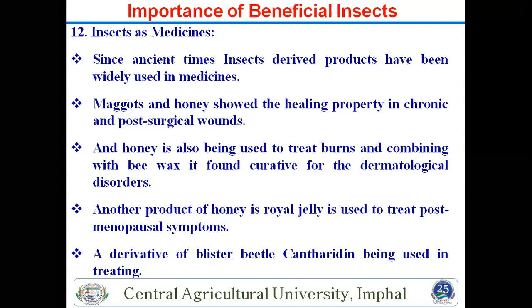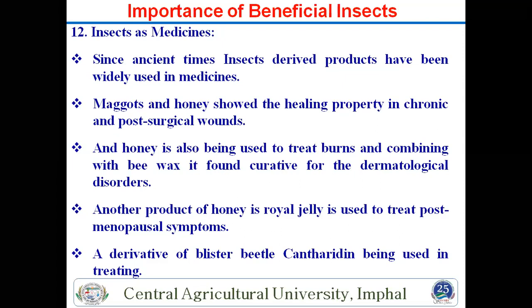Another important thing is the medicinal value. Many insects produce many chemicals that are important for medicinal value, like your honeybee producing bee venom, which is important for controlling many diseases. Then another is cantharidin, which is produced by a blister beetle.